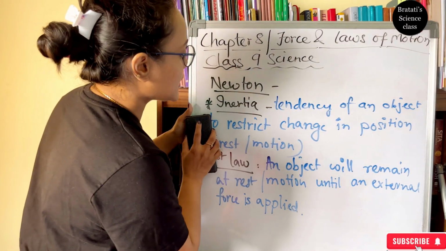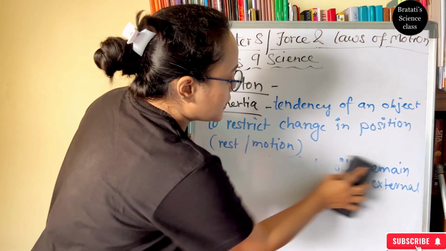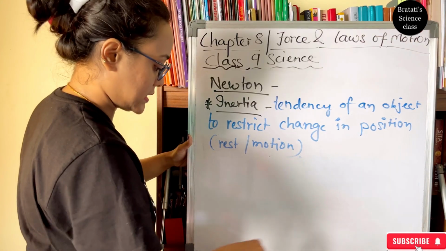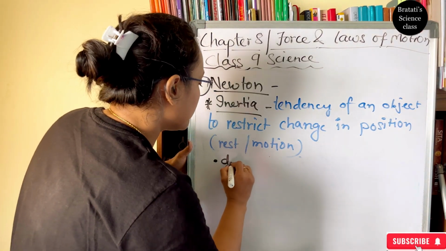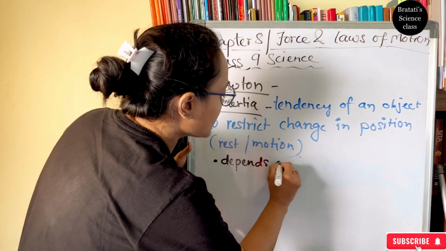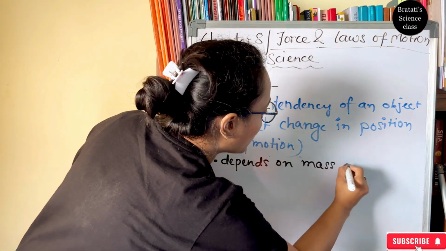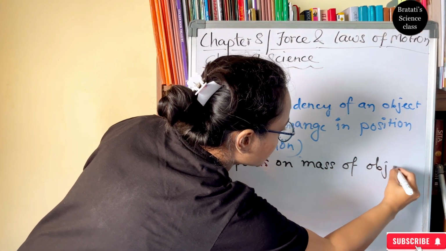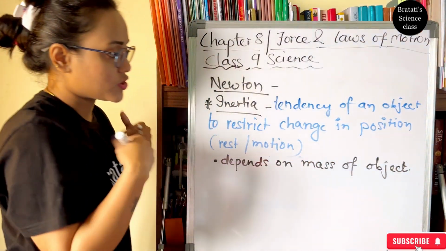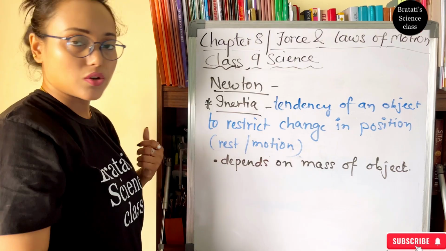So what do you understand? The inertia depends on mass. So this depends on the mass of the object. Whichever object we want to change its position, it depends on the mass of the object.